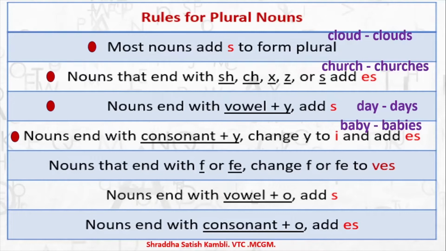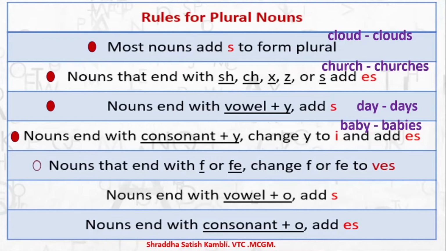So you have a consonant and y. We have b, which is a consonant, and y. How did it change? The y changed to i and then you have the es. So baby becomes babies. And we saw so many examples. I gave you a page full of examples. So you can go back and refer to that page.